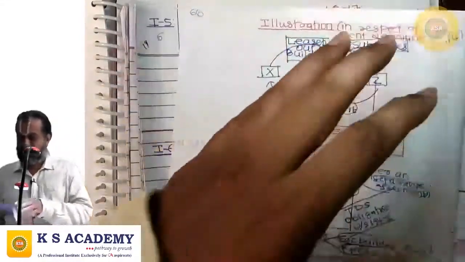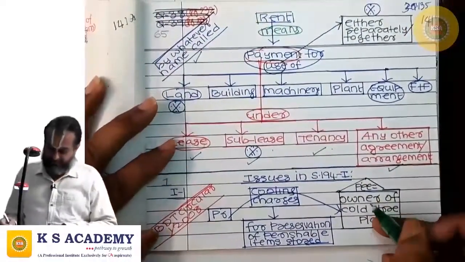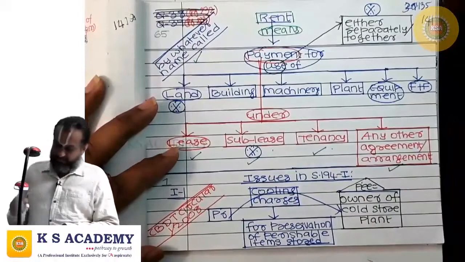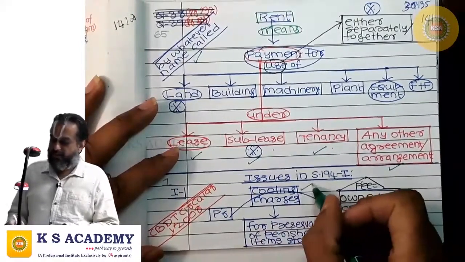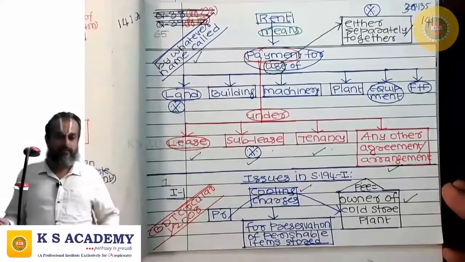Fine. Now, the following issues require attention.